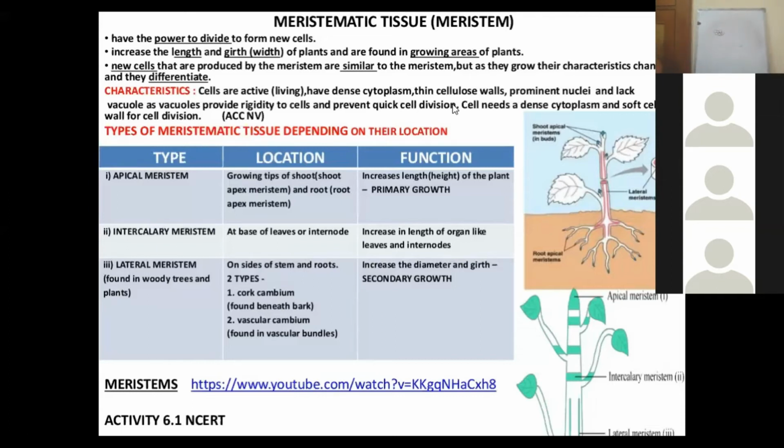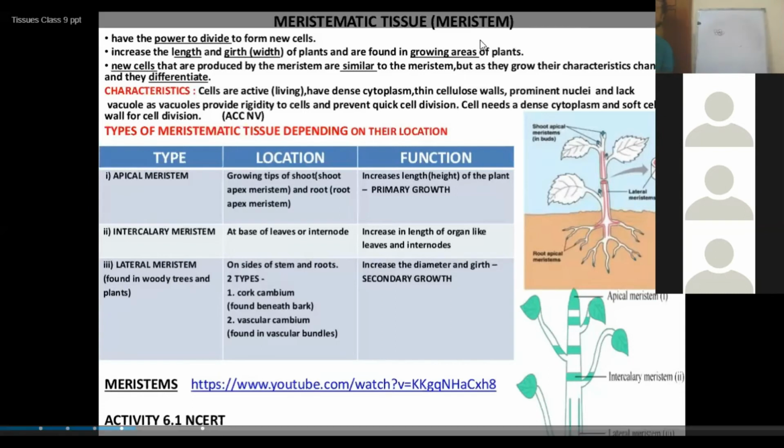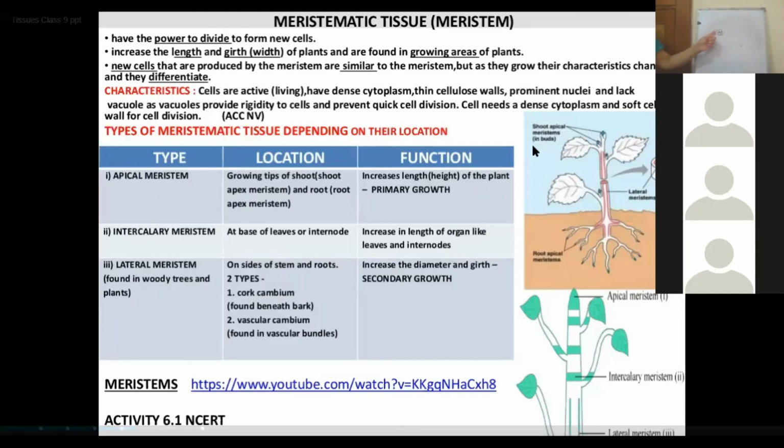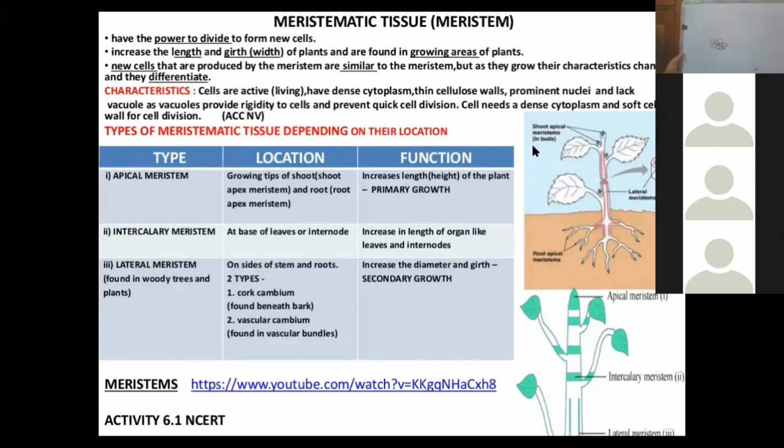The cell wall of these cells is very, very thin and is made up of cellulose, right? Then the cytoplasm of these cells which make up the meristematic tissue is dense, and each cell has a prominent, well defined nucleus, visible from outside, in each and every cell.